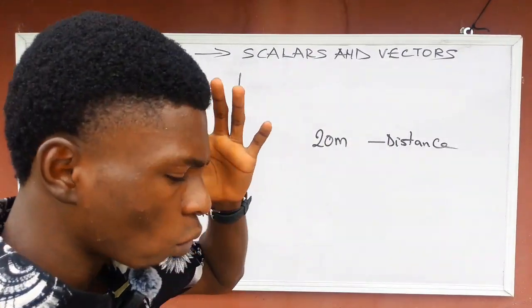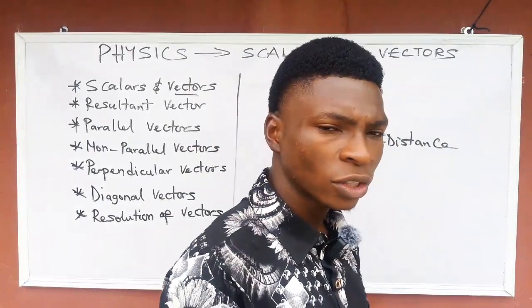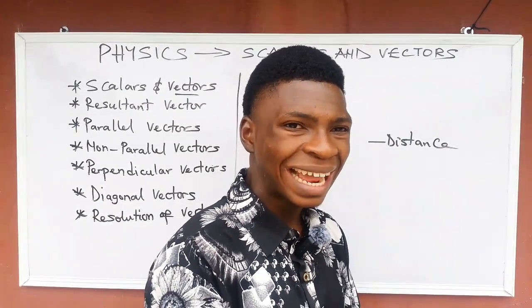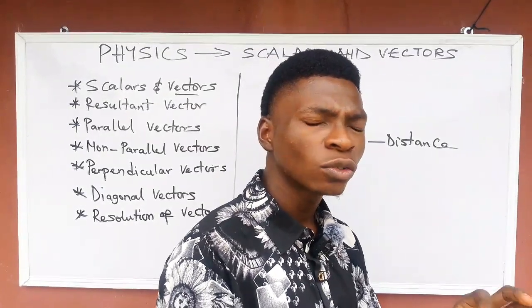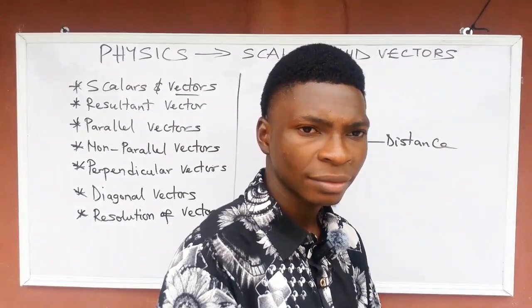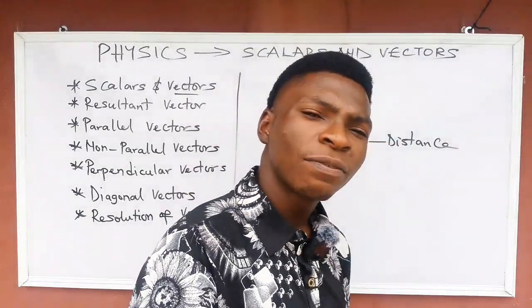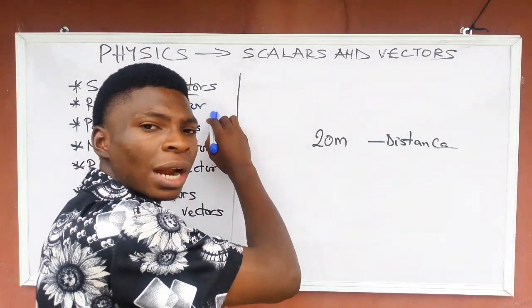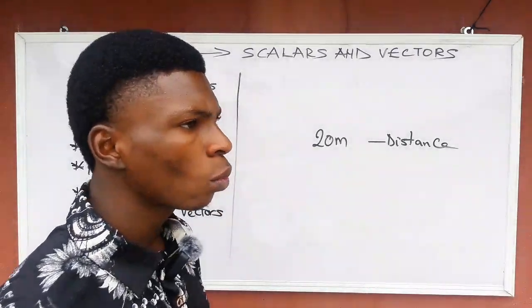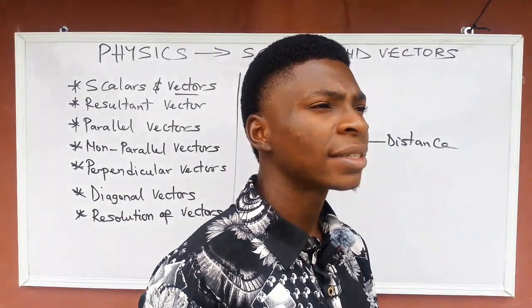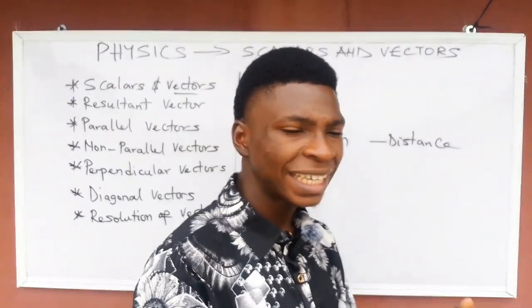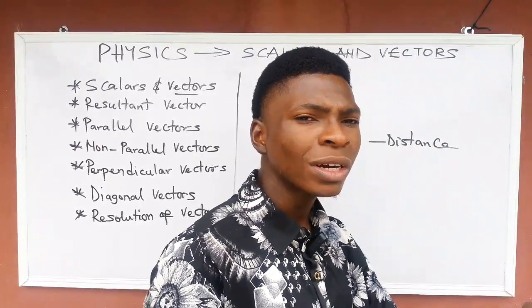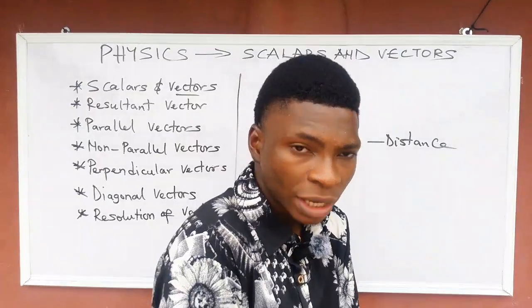So, resultant vector. A resultant vector is a single vector that will have the same effect of magnitude and direction as other forces put together. Are you getting my point now? A resultant vector is just one vector. That's why this word is not pluralized, it's singular. So a resultant vector is a single vector that will have the same effect of magnitude and direction as two or more forces combined together.